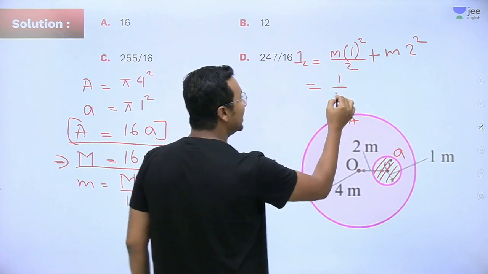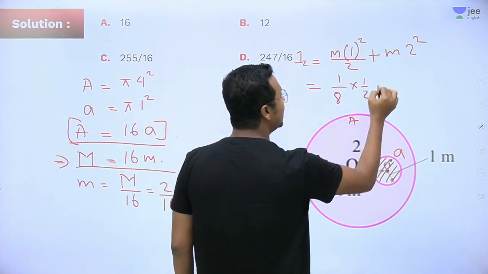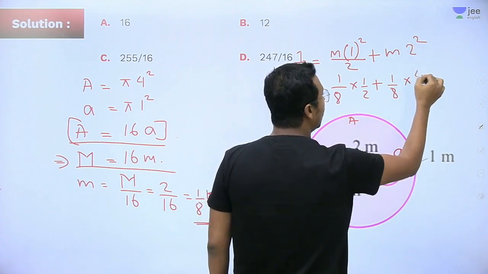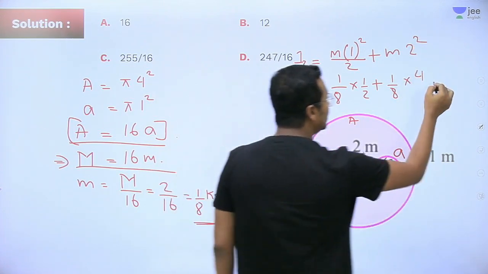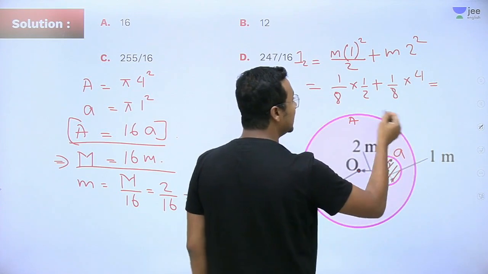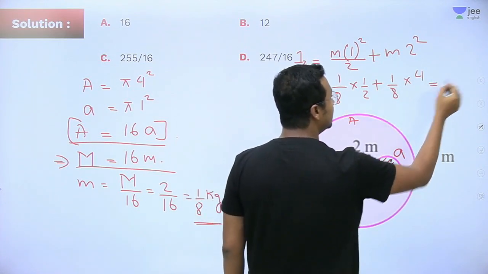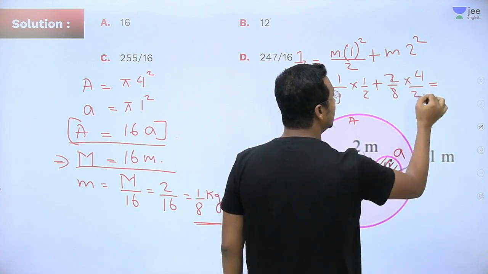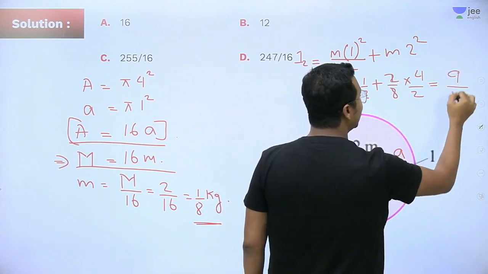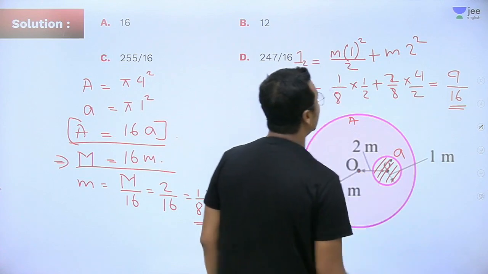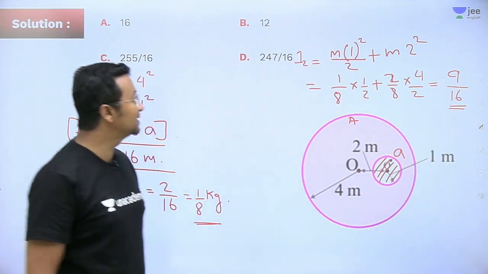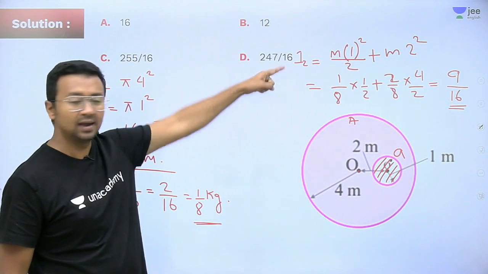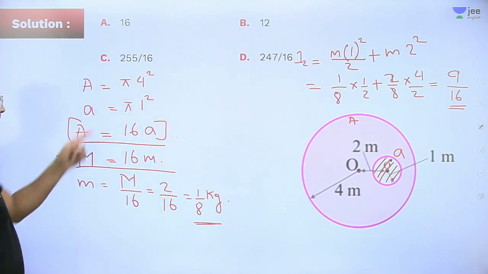It will be 1 divided by 8 into 1 divided by 2 plus 1 divided by 8 into 4. Clear? So this will be 9 divided by 16. Okay, 9 divided by 16 is the value of your I2. So go ahead, calculate this.